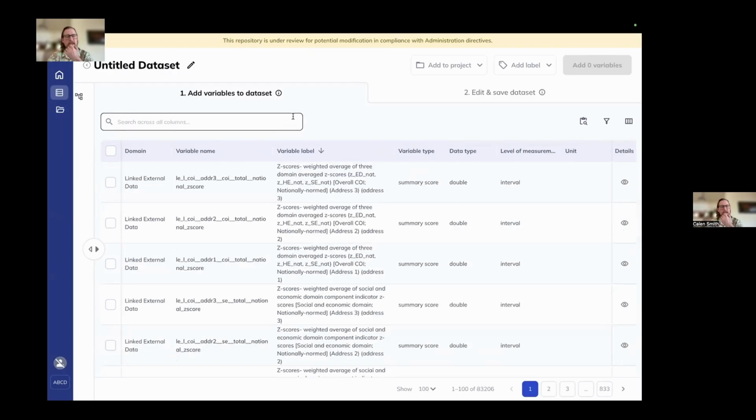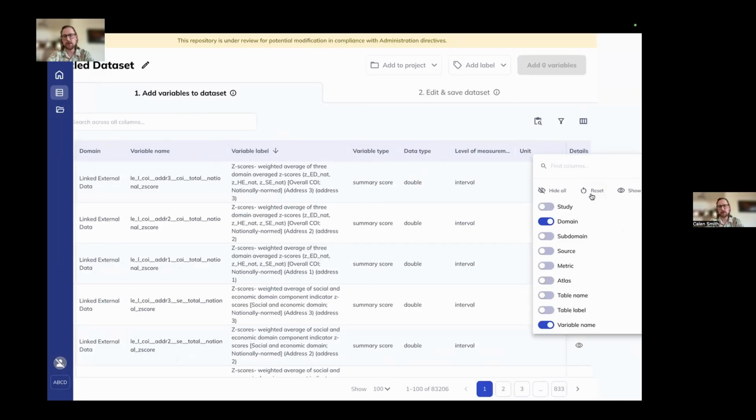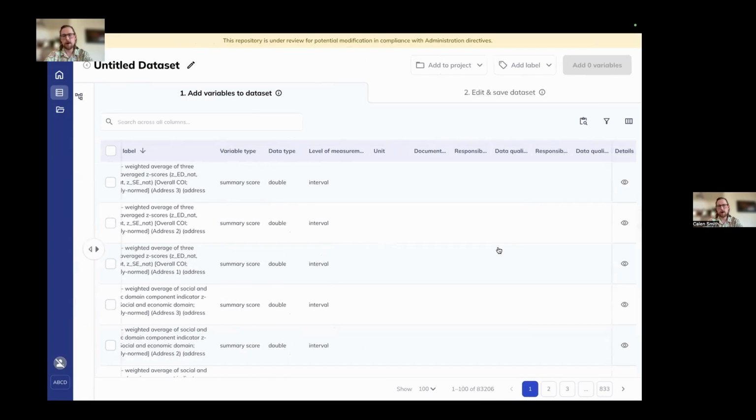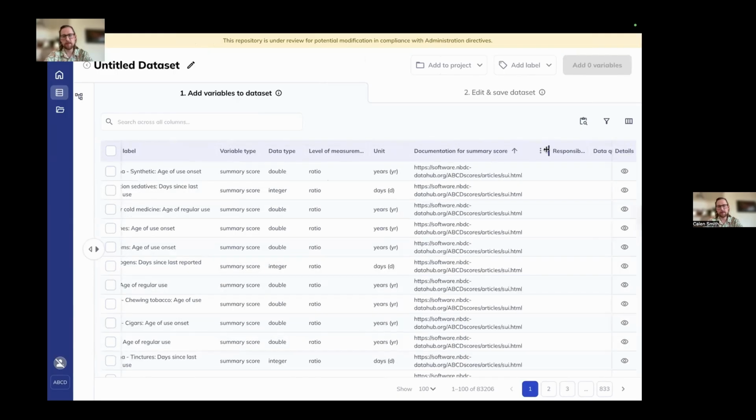A few other examples of things that might exist within the details view or within our data dictionary include links out to the documentation, which you've already seen, links to our summary scores, ABCD scores website, as well as links to all of our data warnings. So if we ever have a warning for responsible use or for data quality, that will be listed as well. Those are also searchable columns in the data dictionary. So let me go ahead and reset. And then if we scroll down here, you can see data warnings by variable or by table, and then documentation for the summary score as well are all searchable URLs. So let's go ahead and filter to show the URL for the summary scores.